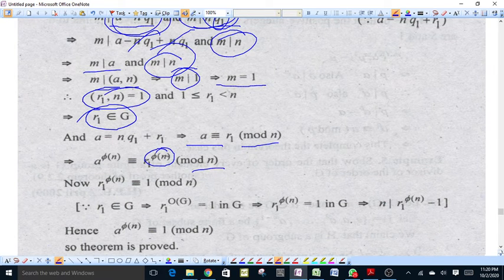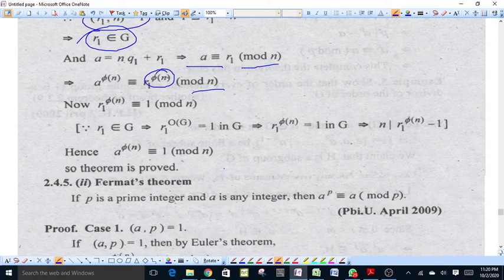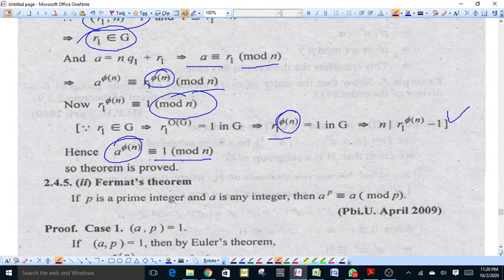Now r1 raised to power phi n is equal to 1 modulo n, because r1 belongs to G, and r1 raised to power order of G will be equal to 1 in G. That is n divides r1 raised to power phi n minus 1. Therefore, a raised to power phi n is congruent to 1 modulo n. So, theorem is proved.